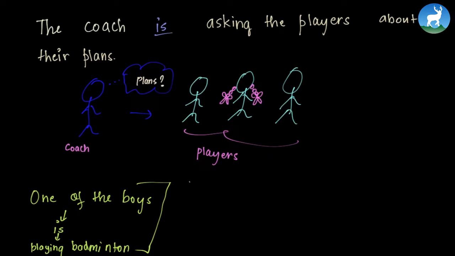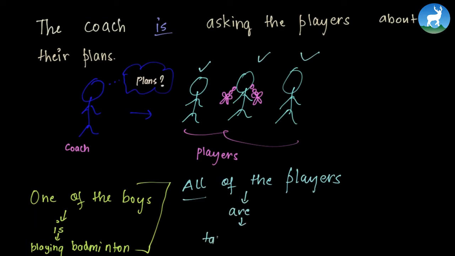Now another example is all of the players. We had seen none of the players, where none denoted three players. Now among these three players, we say all of the players. Now all is plural, right? So all of the players are talking to their coach.